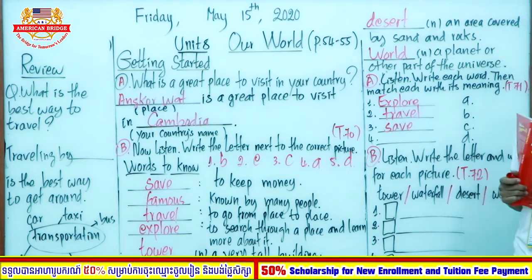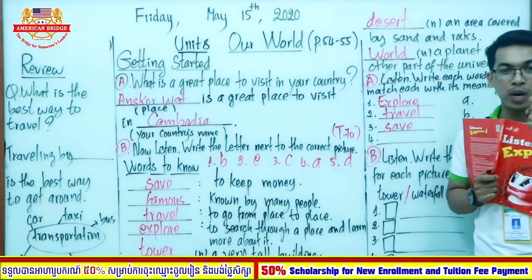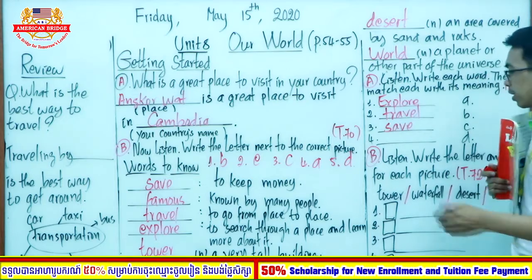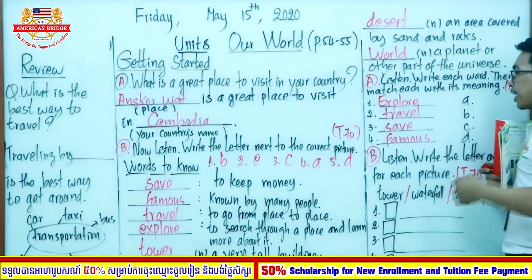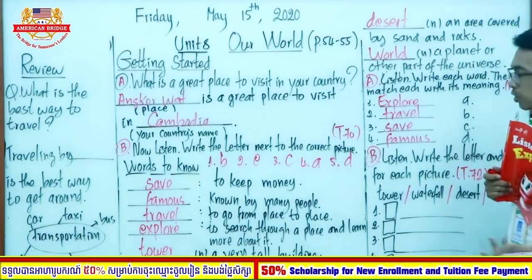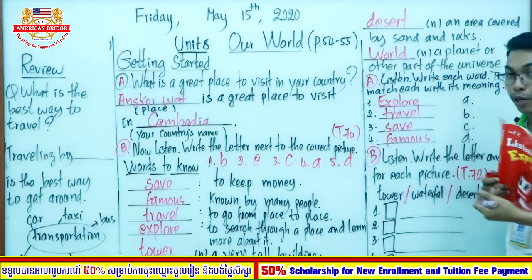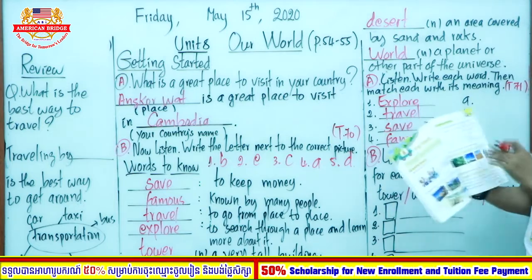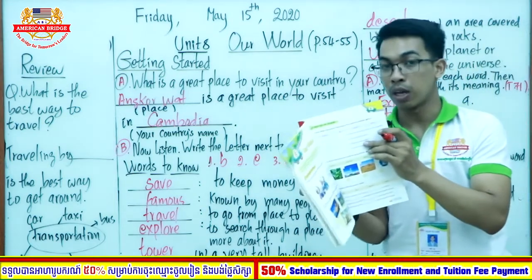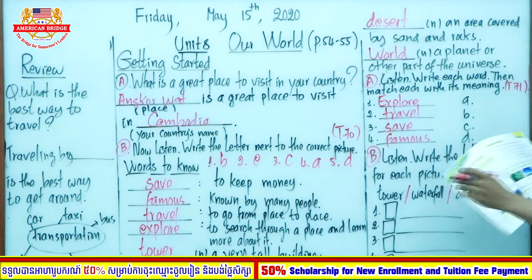And how about the last, number 4? So the word is famous. Okay, so now it's not yet done, so we have to match the word with its meaning. It is about the letters, and in the textbook we have the meaning of the letters. Very good. So now number 1.